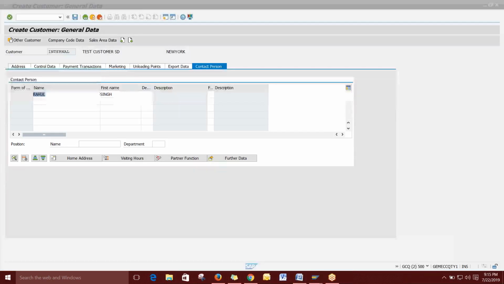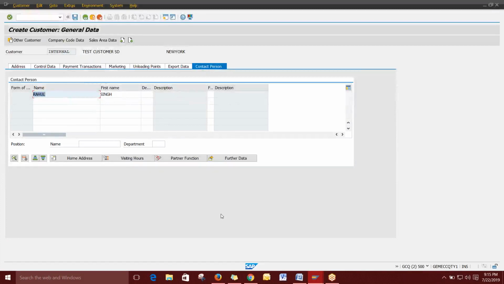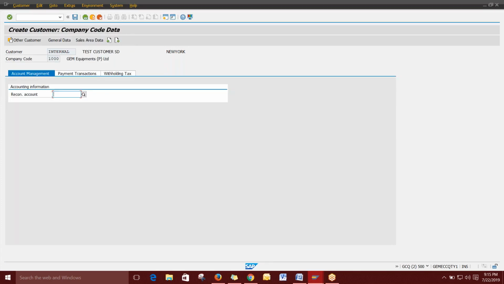Yes. Now the general data is fine. We have done some basic things, right? Then we can go to the company code data. Here you can see we are in the general data. So when we open the company code data, the general data and sales area data will remain open. You can see, right? So I'm just clicking the company code data. Yes, now you can see the general data and sales area data is open because you are on the company code data page. Here it's asking for a recon account.